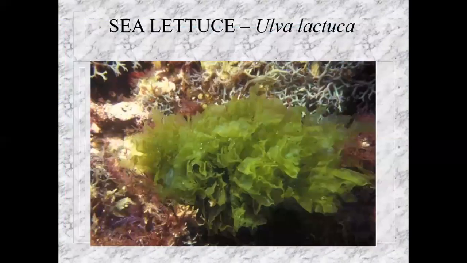The next one we're going to talk about today is one that has what they call an isomorphic alternation of generations. Isomorphic means that the gametophyte and the sporophyte look identical. You can't tell them apart unless you have a microscope. The example we're going to talk about here is something called sea lettuce, the common algae that you see all over the beach. It looks like a green sheet of paper all wrinkled up on the sand or in the water. Its Latin name is Ulva, or Ulva lactuca.